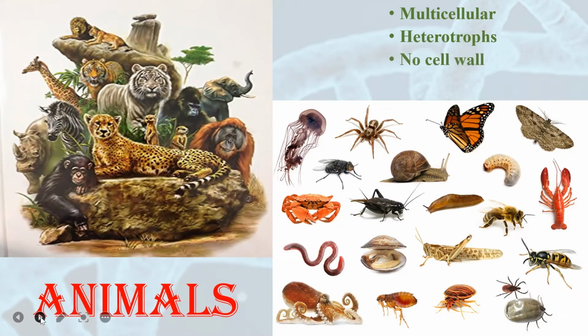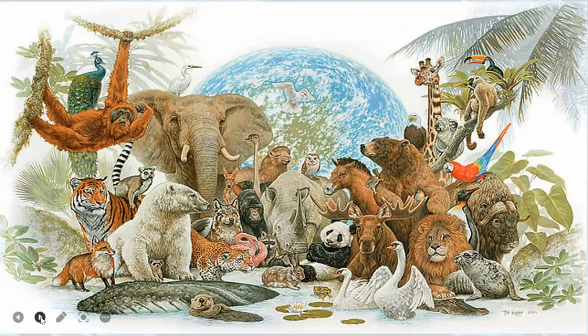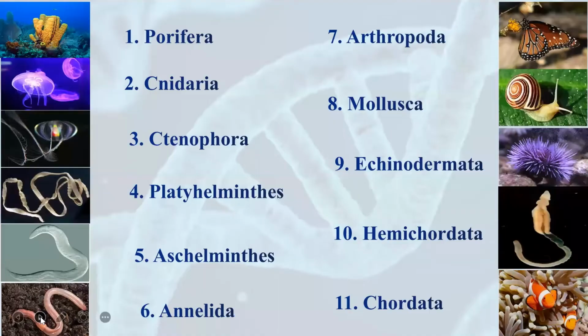Third characteristic is animals do not have a cell wall in their cells, whereas plants, fungi, and several other microorganisms like bacteria have a cell wall in their cells. Fourth characteristic is animals do not have chlorophyll or chloroplast in their cells. Why? Because they are heterotrophs. Chlorophyll is needed to carry out the process of photosynthesis, and that's why chlorophyll is present in plants and it is not present in animals. See, here you can see a beautiful picture of all the animals.